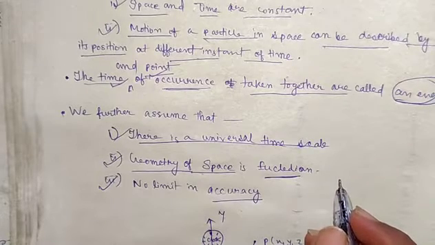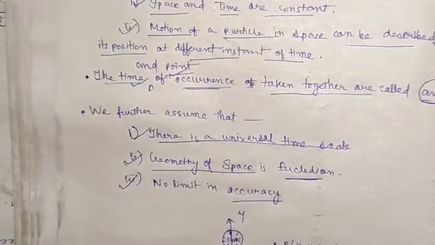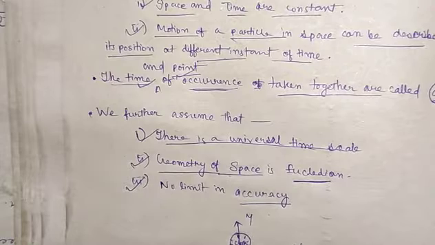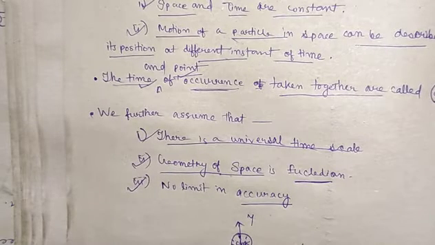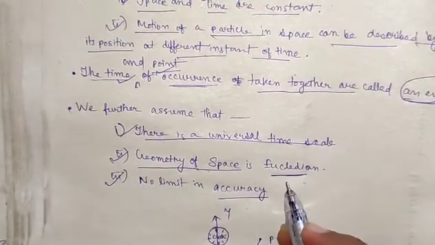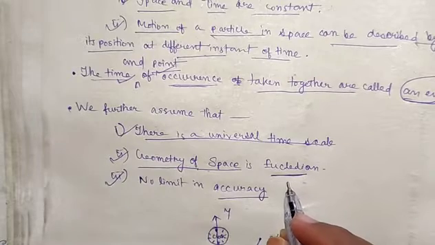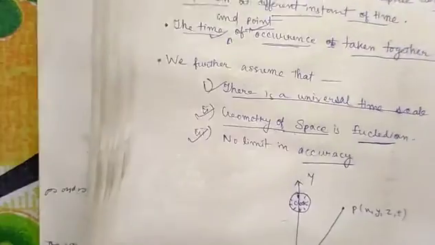But in the case of very minute particles, in quantum physics, we are restricted by the theory given by Heisenberg, that is the Heisenberg uncertainty principle. So there is a limit in the accuracy by which we can measure the position of an event in the quantum world.